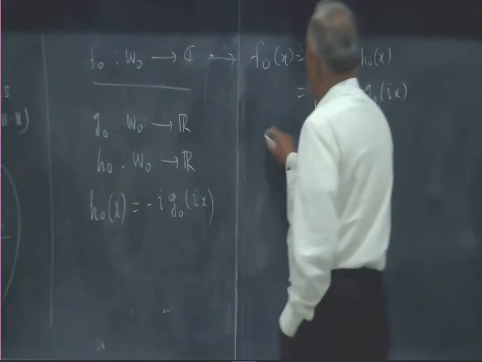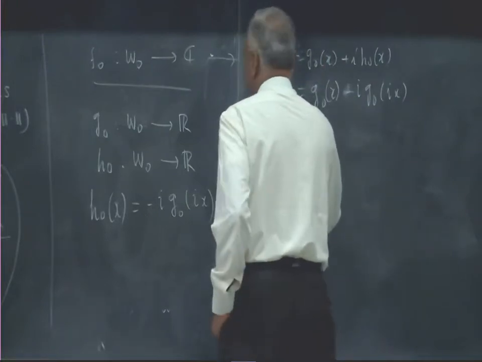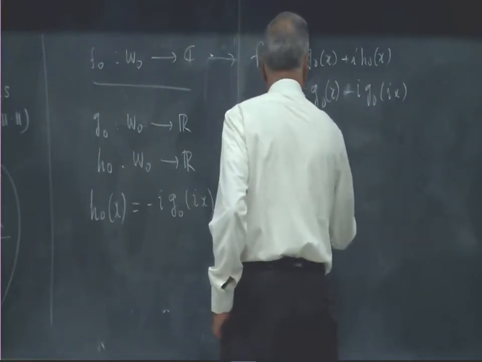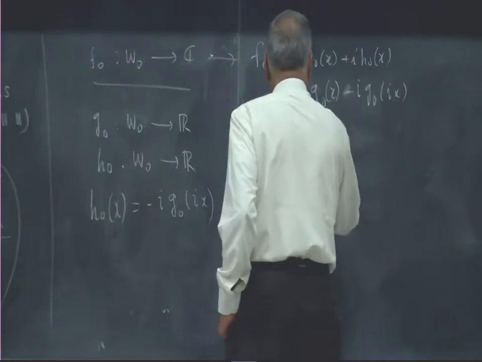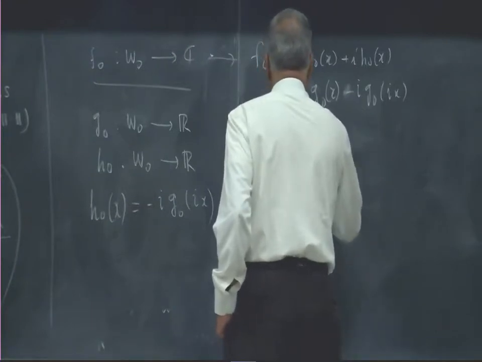Now G0 is a mapping, you think of it as belonging to W0 R star.